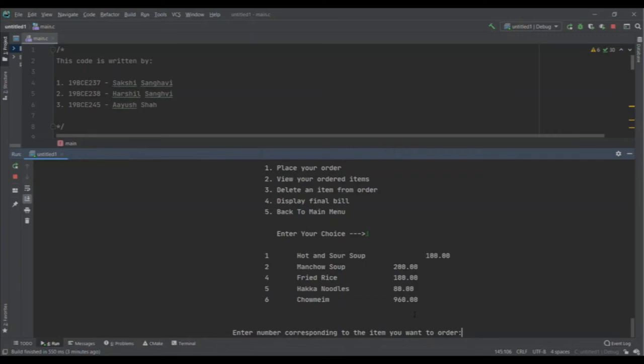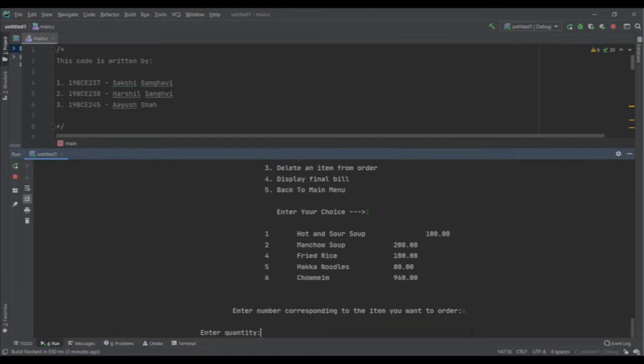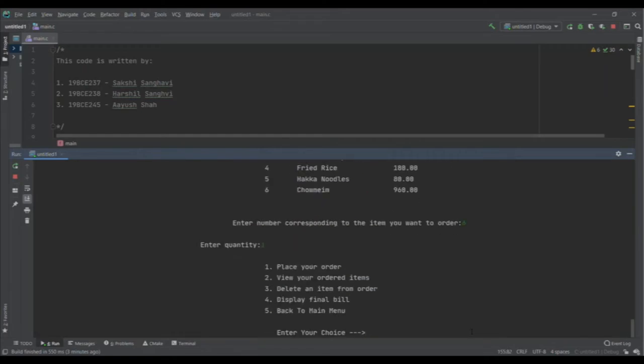and I will enter the serial number of the particular item I want to order, which is now chow mein. So its corresponding serial number, as you can see on the screen, is 6. Now I press 6. I want just one chow mein, so I will press the quantity as 1. So it is also added to my order. Now let us see whether these both items and respective quantity are successfully added or not. So let me press view your ordered items.